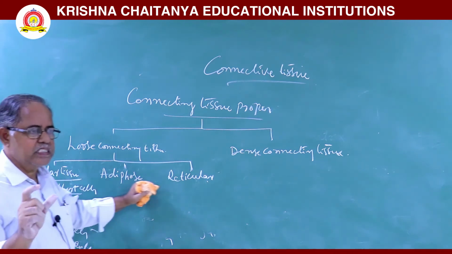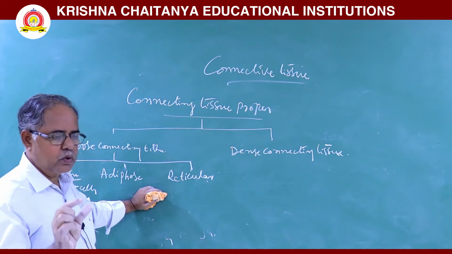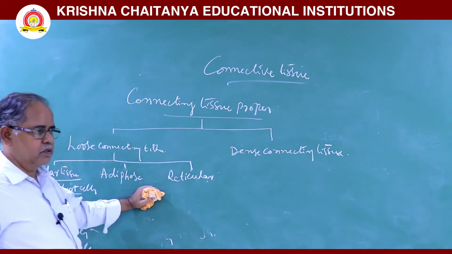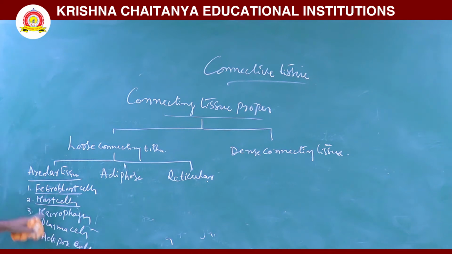Serotonin is a vasoconstrictor. It is used to contract the blood vessels. So, the mast cells secrete heparin. Heparin is an anticoagulant. This histamine and bradykinin are vasodilators, and serotonin is a vasoconstrictor.